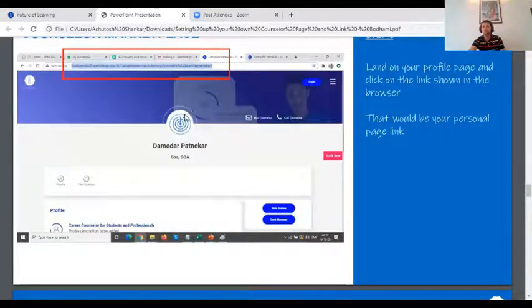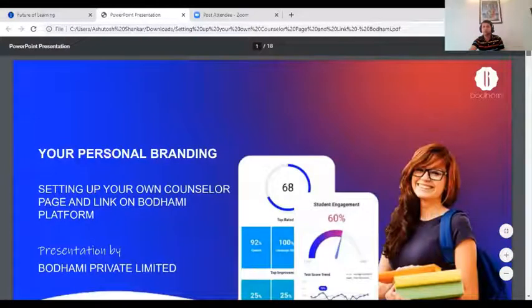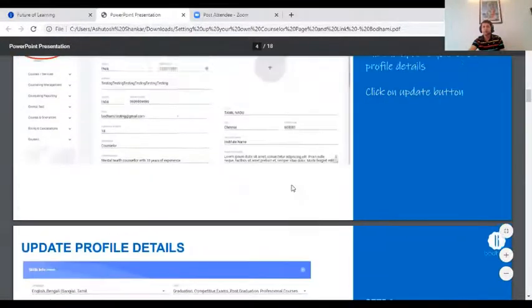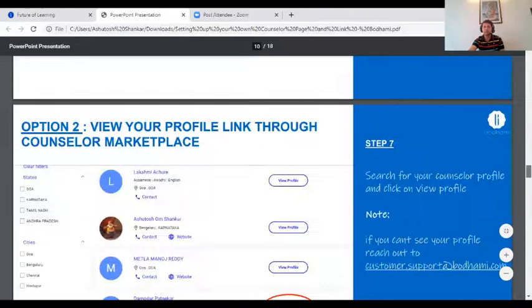If you put your photograph in your profile page, when you go there, and here, you see this plus sign, right? This circle and the plus sign. You just have to upload your photograph. If you have uploaded your photograph, then that will also be visible on the web page.